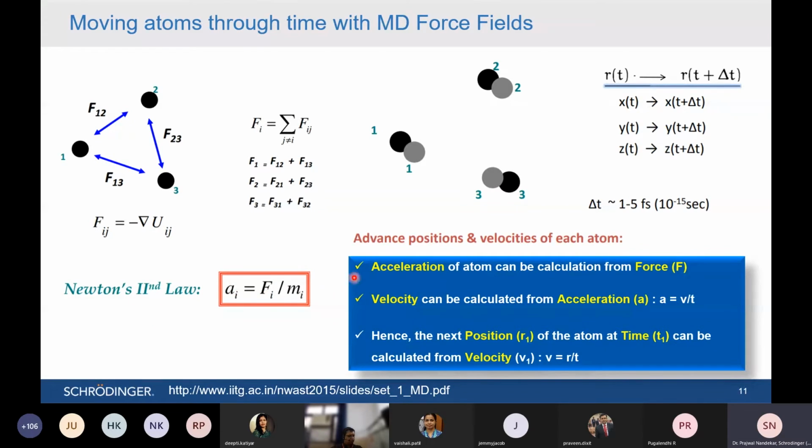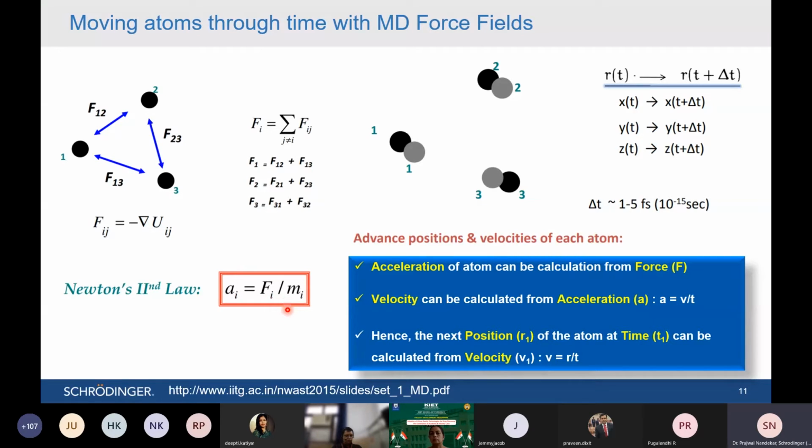Just remember a few things. The basis of the force field is all based on Newton's second law of motion, which says whenever we apply some force on any type of body, it achieves some acceleration. That is what Newton's second law of motion states: acceleration is equal to force divided by mass.